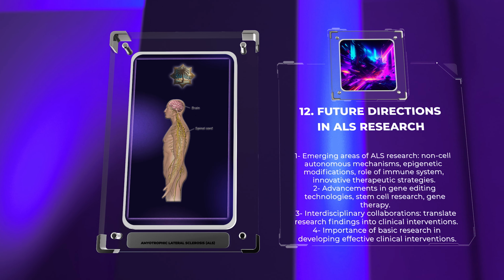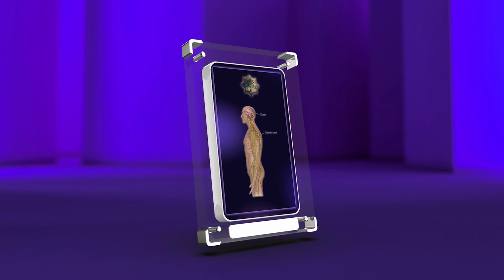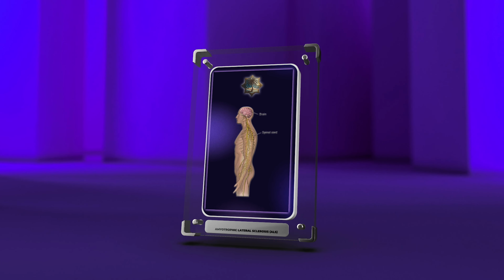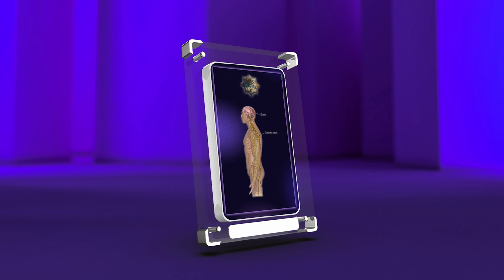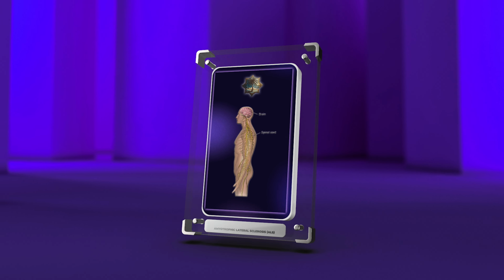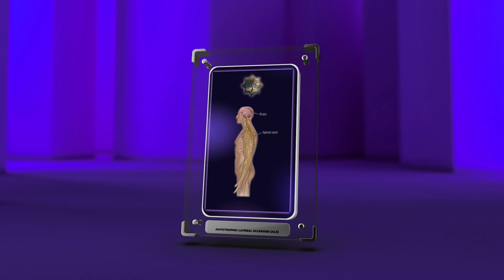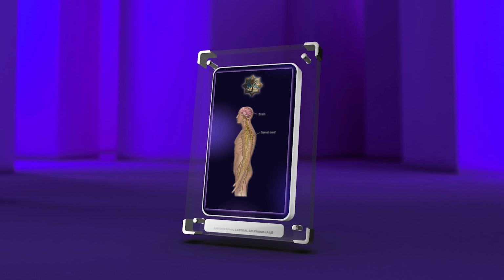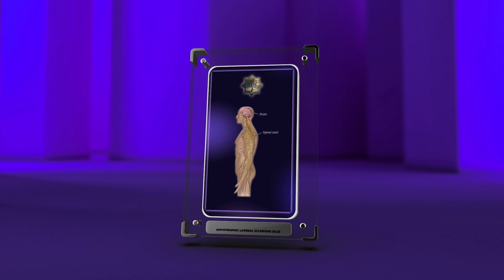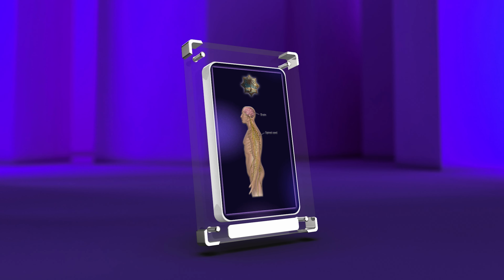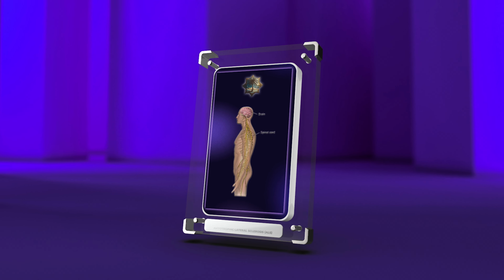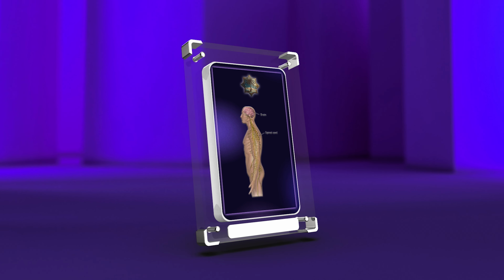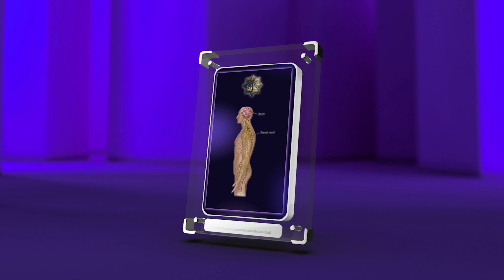Now, let's summarize the key points we've discussed today. In conclusion, ALS is a devastating neurodegenerative disease characterized by progressive motor neuron degeneration. Excitotoxicity, proteostasis disturbances, molecular pathways and signaling cascades, astrocyte dysfunction, genetic mutations, RNA processing abnormalities, neurodegeneration, disease models, biomarkers, pharmacotherapy, gene-environment interactions, and future directions are all critical aspects of ALS research.